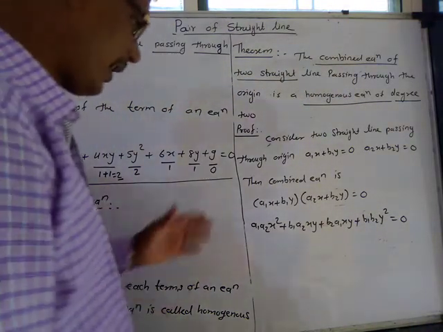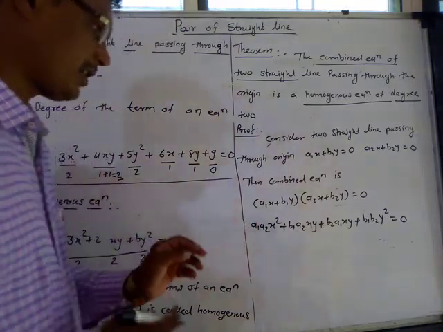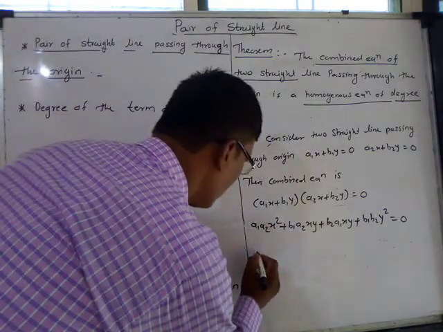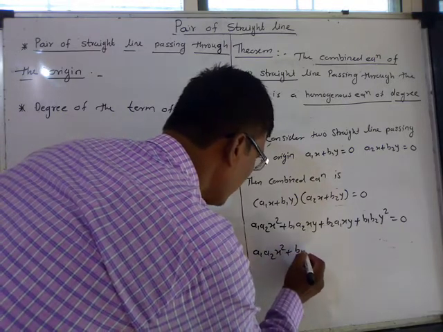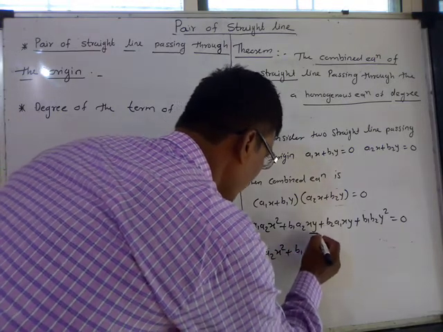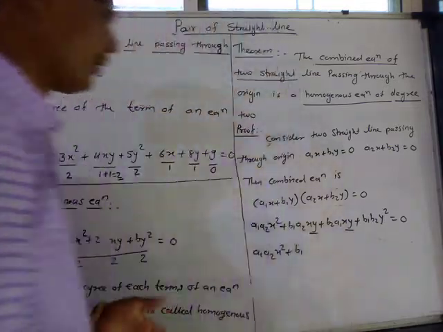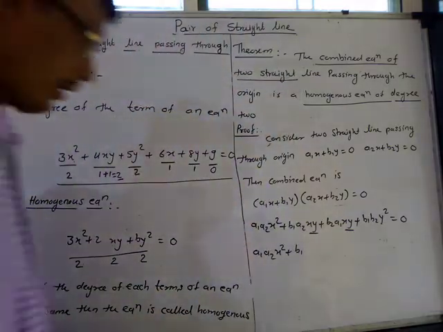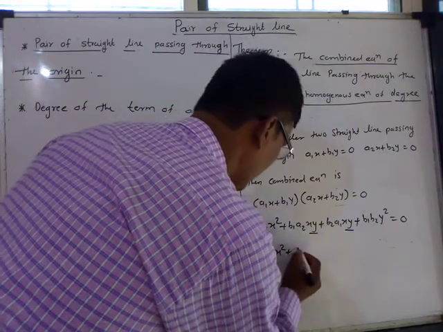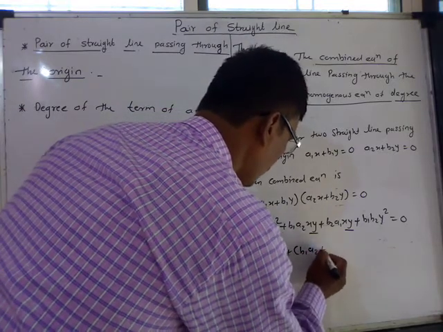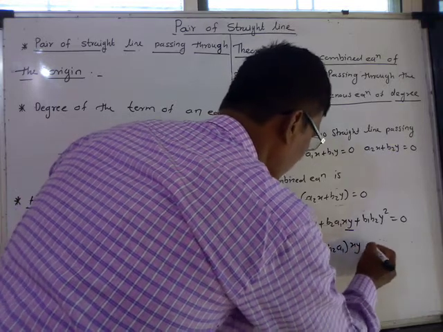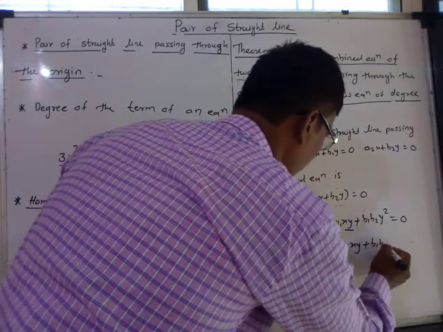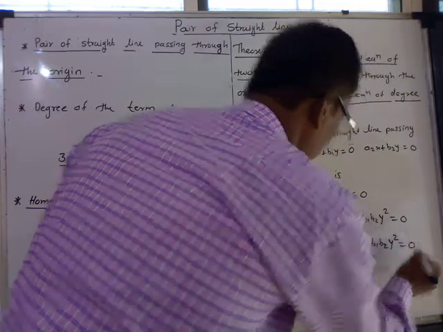Rearrange some terms of this equation: a1 a2 x square plus, here is xy, here is xy, take xy common, then b1 a2 plus b2 a1 into xy, and plus b1 b2 y square, and this is equal to 0.